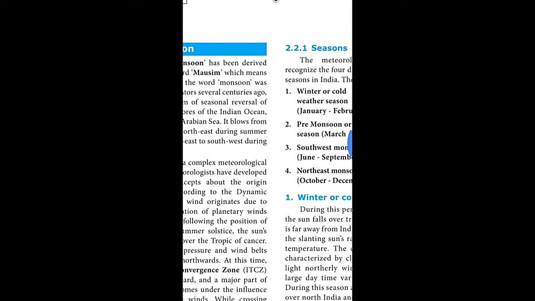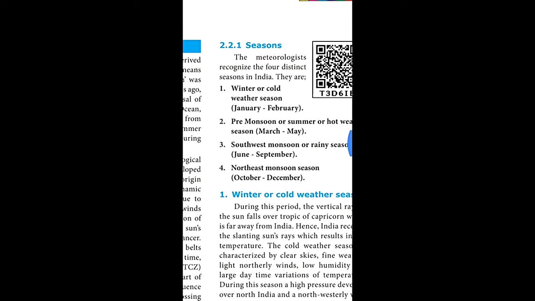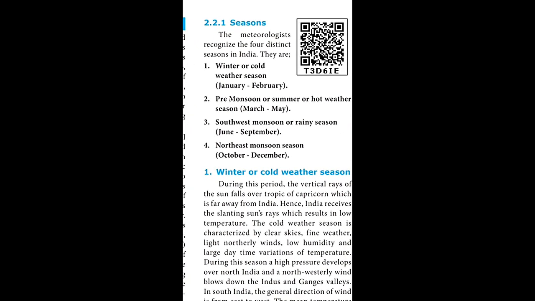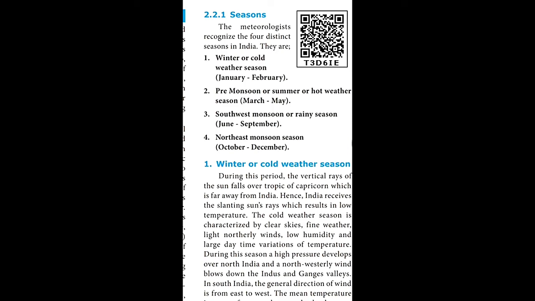So here you have seasons. Apart from the monsoon, which means season, from the Arabic word mausiam, here we have the seasons. The meteorologists recognize four distinct seasons in India. They are winter or cold weather season from January to February.